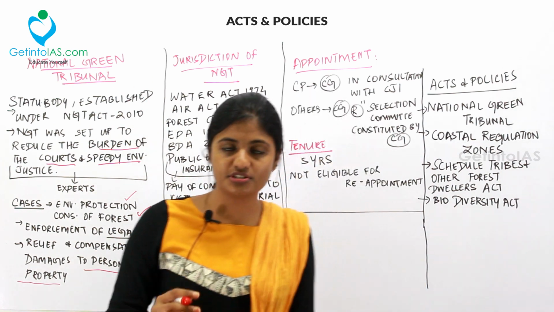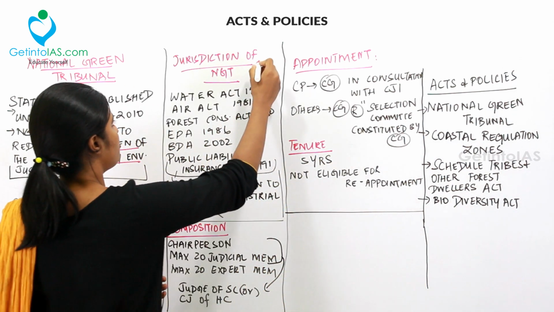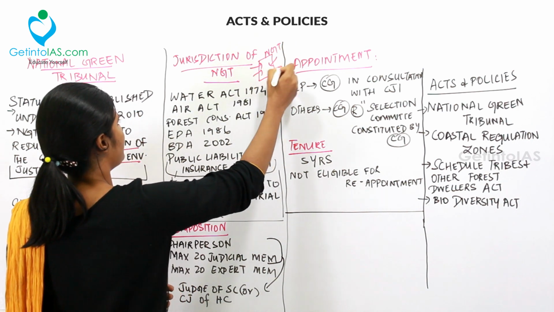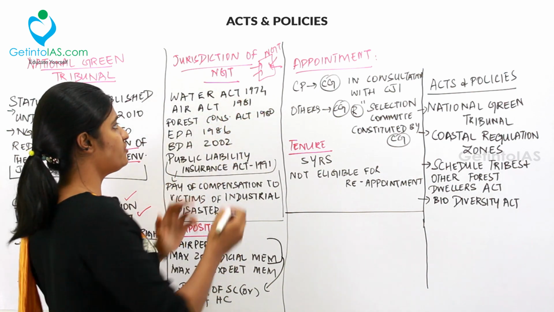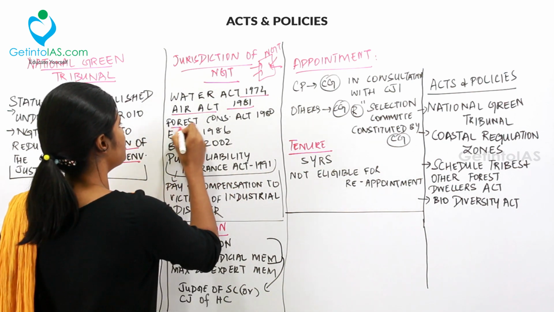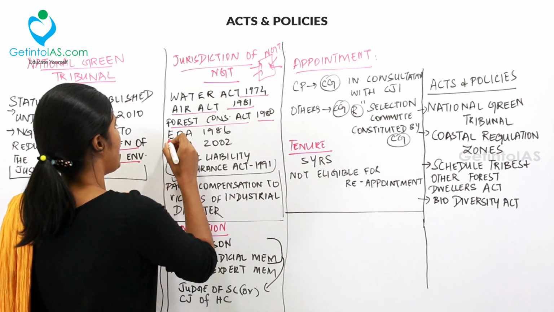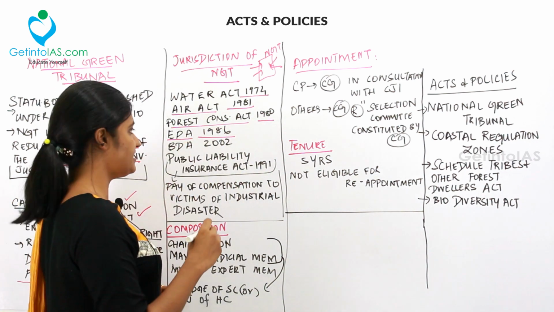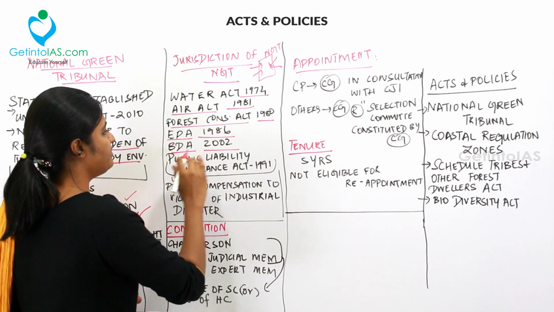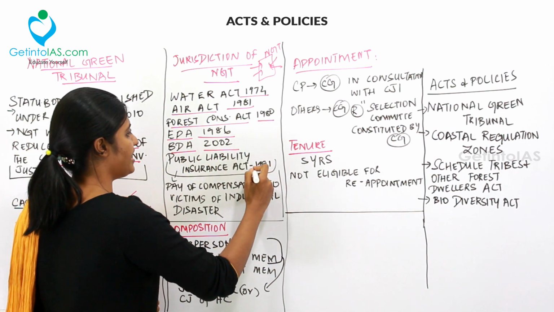Moving to the jurisdiction of the NGT: where does the NGT apply? It applies to the Water Act of 1974, Air Act of 1981, Forest Conservation Act of 1980, Environmental Protection Act of 1986, the Biodiversity Act of 2002, and lastly, the Public Liability Insurance Act of 1991.